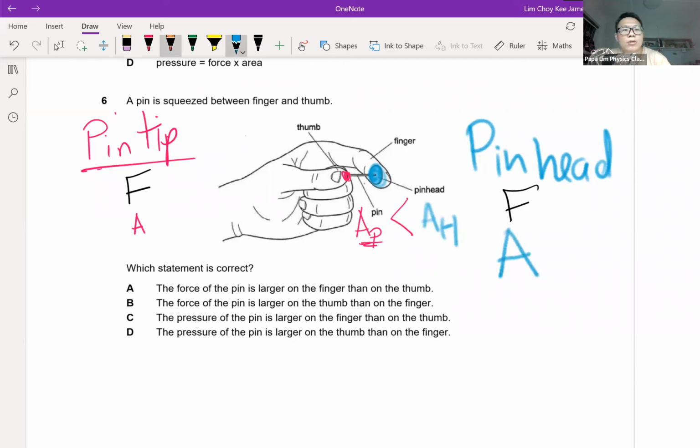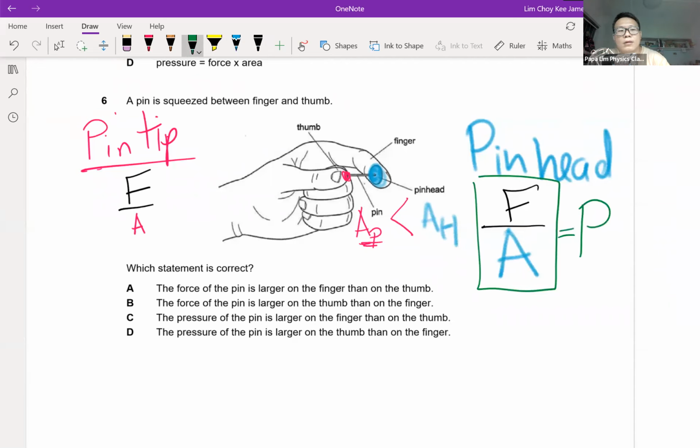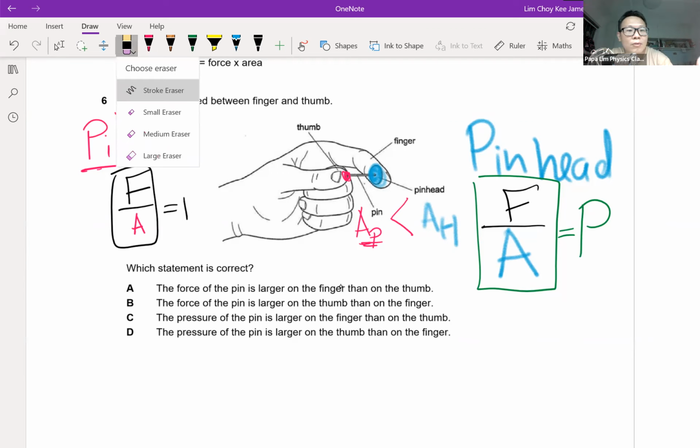So if I take the ratio of them, I will be able to derive an answer to say that the pressure at the head is actually much larger than the pressure at the tip. Because of the difference in area, the pressure exerted at two different locations is different. With this, I can narrow down on my answer. Sorry, my mistake. Let me repeat this.